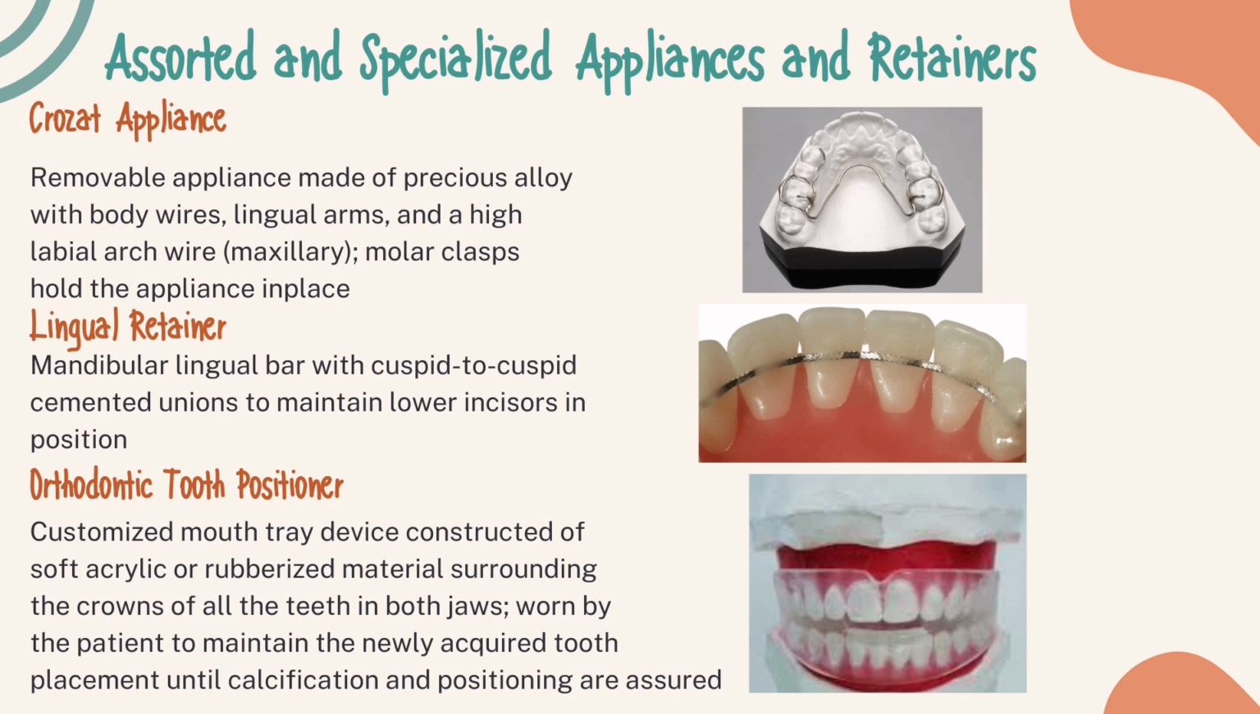Then the lingual retainer. It is a mandibular lingual bar with cuspid to cuspid cemented unions to maintain lower incisors in position. While the orthodontic tooth positioner is a customized mouth tray device constructed of soft acrylic or rubberized material surrounding the crowns of all the teeth in the jaws, worn by the patient to maintain the newly acquired tooth placement until calcification and positioning are assured. Take note that they are not adjustable and differ from Invisalign trays that cause movement.